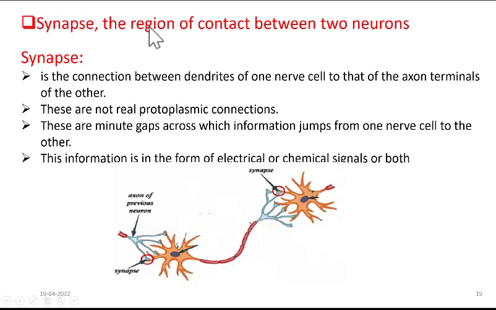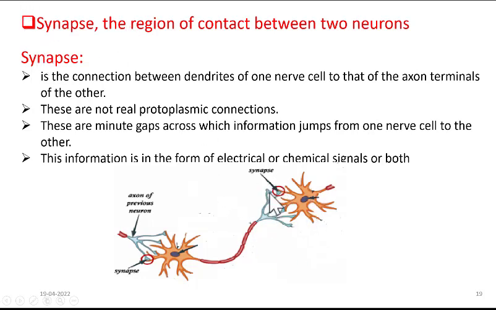So what is synapse? Synapse is the region of contact between two neurons. So any two neurons of our body, they are connected with each other by synapse. So what do you find in this synapse? Synapse is actually connection between dendrites of one nerve cell to the axon terminals of the other. So the dendrites of this neuron, the axon terminals of this neuron, they are in contact. They are connected, and this connection is called as a synapse.